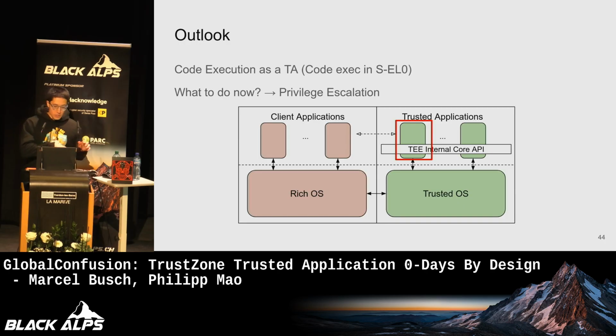Okay. So at this point, you have code execution. Let's say you have these super powerful primitives, rollback and type confusion. With those two, it's very feasible to get code execution inside of the trusted execution environment as a trusted application. At this point, though, you haven't fully compromised the phone. You're essentially running in user space in the secure world. If you want to fully compromise the secure world, you need to privilege escalate and actually pwn the trusted OS. But that's a story for another talk, another day.